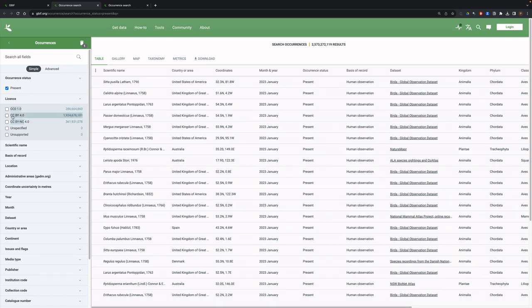The 3 licenses are: any use is permitted provided there is attribution, which is CC BY for Creative Commons by attribution.